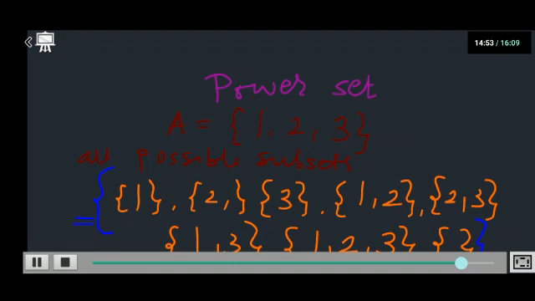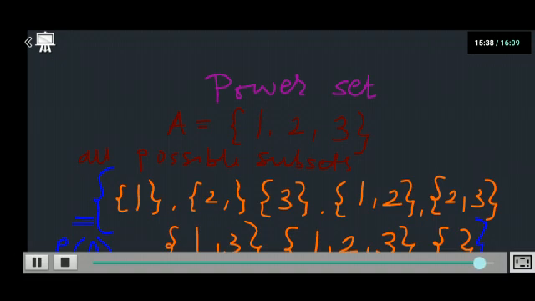Now I have all the possible subsets. What I will do is put all these possible subsets in one bracket, and this is nothing but the power set of the set A. So what is the definition of a power set? It is the collection of all subsets of a set A. It is denoted by P of A, and in P of A every element in a set is present. So this was the last topic which we were supposed to discuss today.